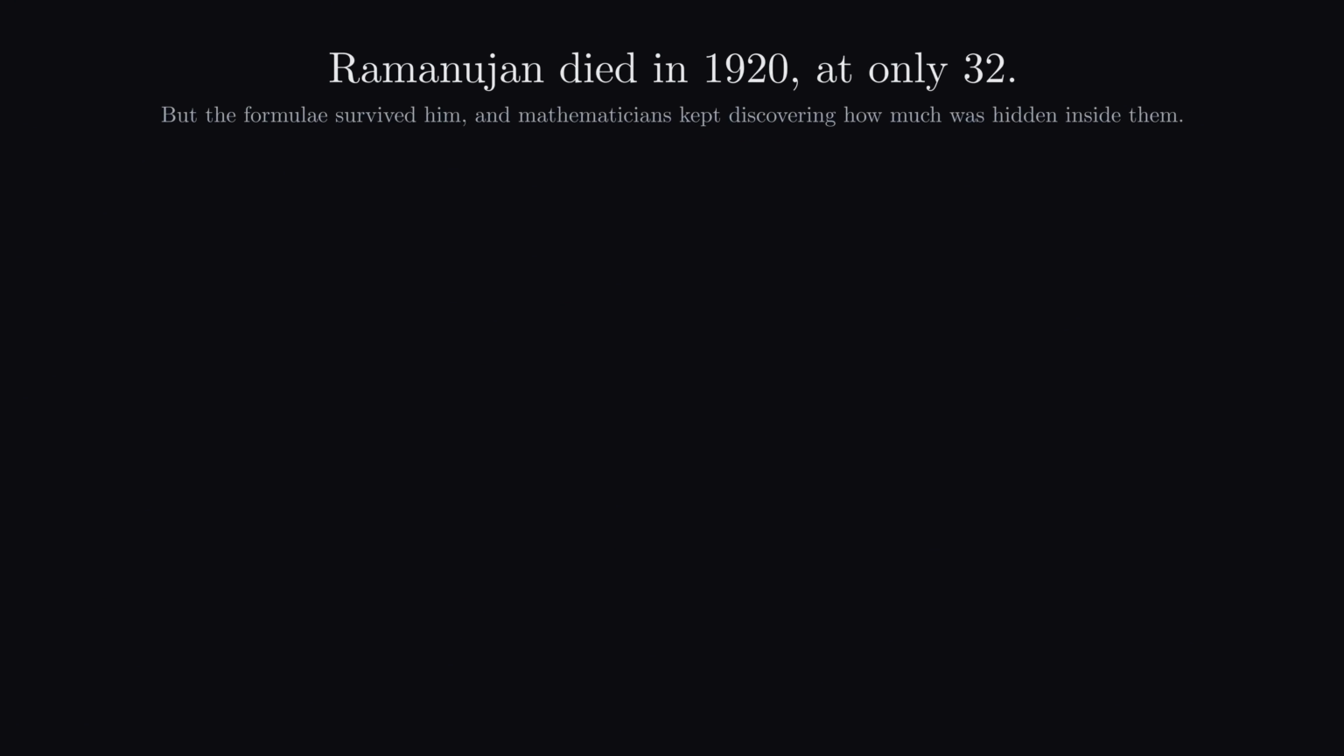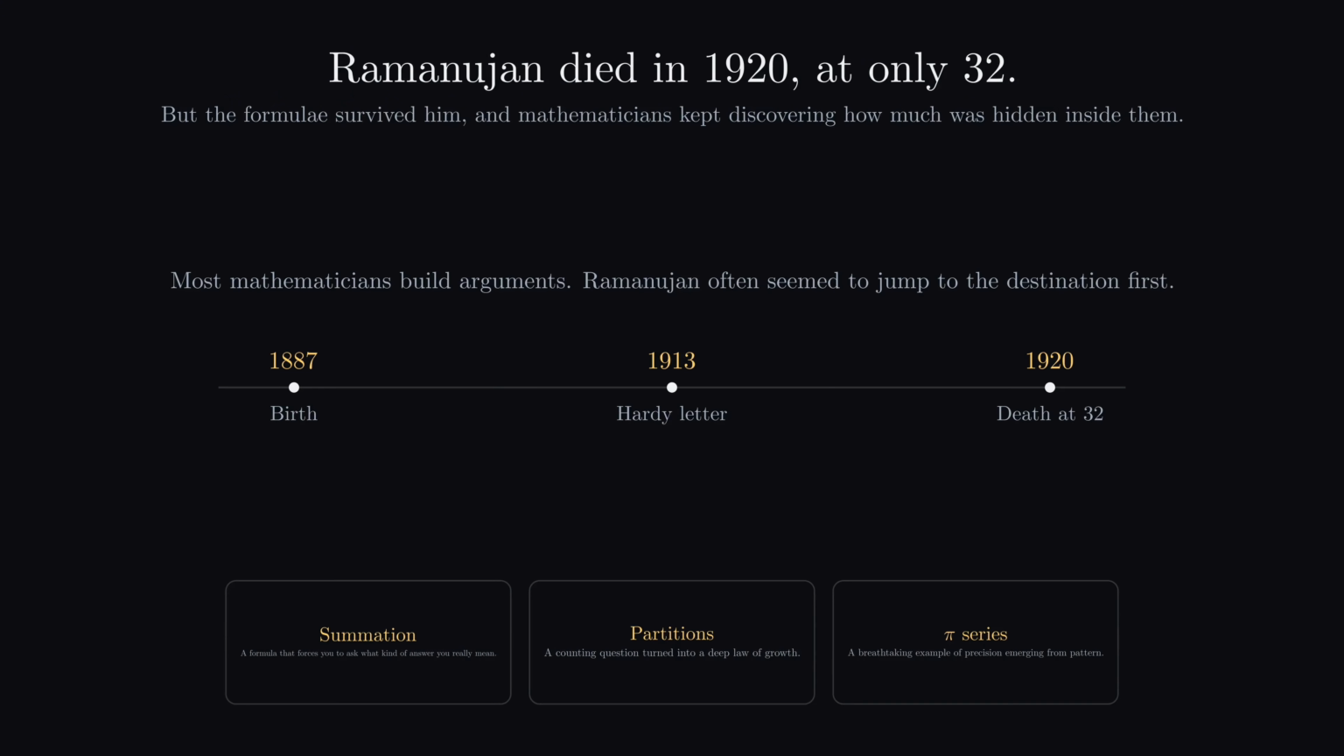So, Ramanujan died in 1920 and only at the age of 32. However, his formulae were so powerful that mathematicians are still finding things hidden inside of them. And fun fact, Ramanujan often did not use proofs to build his arguments, and he'd say that his discoveries came to him in his dreams. However, they all still work, and that's what makes Ramanujan one of the legends of mathematics.